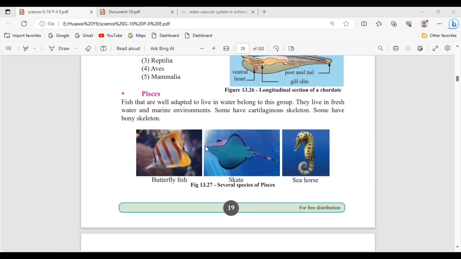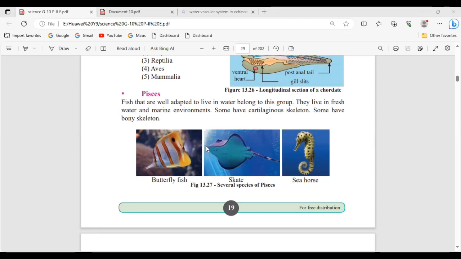So now we are going to go through each of the classes. Okay. Right. So first one is the Pisces. In the Pisces group, we know all the fish come under this group. They are aquatic fishes, all are aquatic. So fish can live in either fresh water or marine environment.